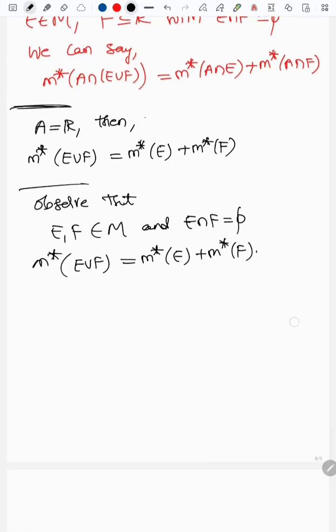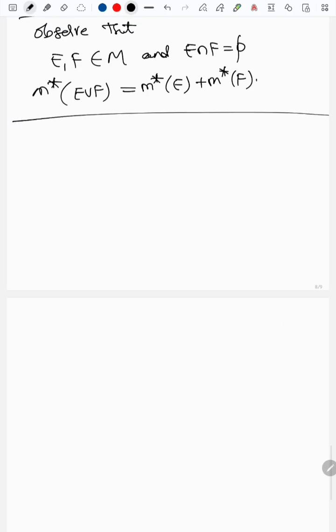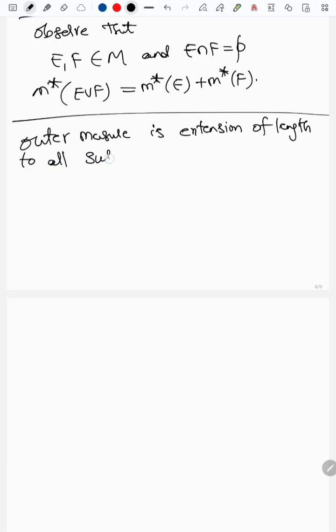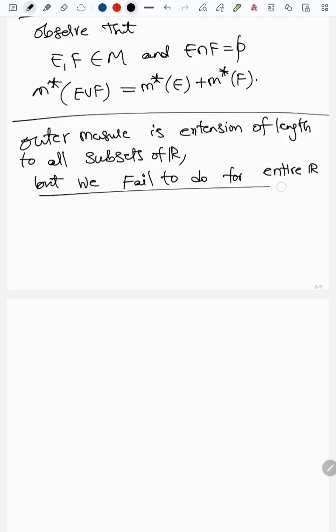So the motivation is simple. Why all the sets? Suppose outer measure is an idea, an extension of length to all subsets of R. But we fail to do it for all of R. One video will discuss this, with a counterexample also. For the time being, we can't extend length to all subsets of R.